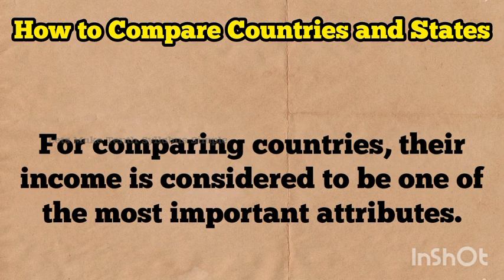For comparing countries, their income is considered to be one of the most important attributes. Countries with higher income are more developed than others with less income. This is based on the understanding that more income means more of all the things that human beings need. Whatever people like and should have, they will be able to get with a greater income. So, greater income itself is considered to be one of the important goals.